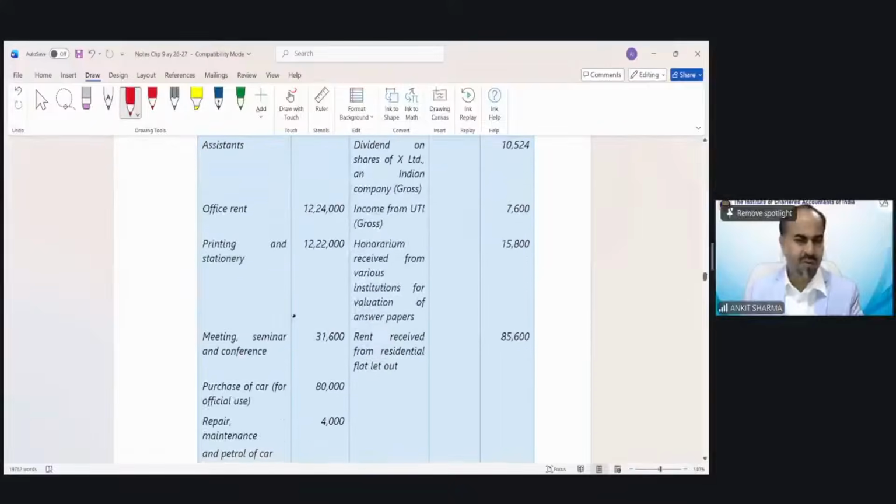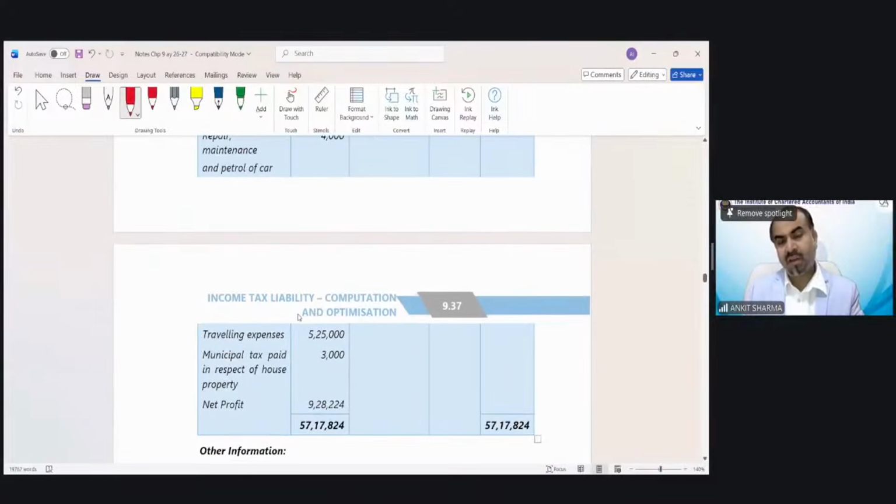Again, first of all, we have to calculate PGBP in our working note. But when we include those incomes, there would be a specific structure. You have to take the salary first, then house property, then PGBP, then capital gain, then income from other sources. So net profit has been given in the question, 928224.